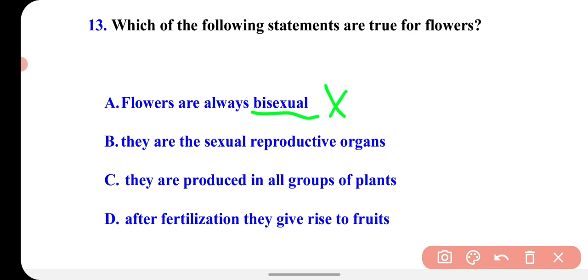They are the sexual reproductive organs. Yes, flowers are the sexual reproductive organs. They take part in the sexual mode of reproduction. They are produced in all groups of plants. No, not at all. They are only present in the angiosperms group of plants. After fertilization, they give rise to fruits. Yes, the ovary of the flower becomes fruit after fertilization. So this is correct. So the two correct statements here are B and D.